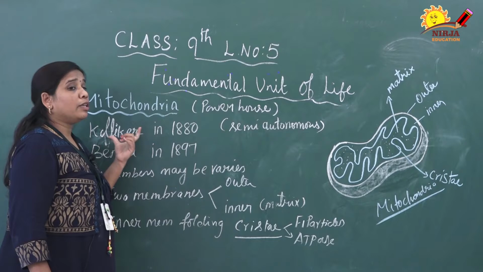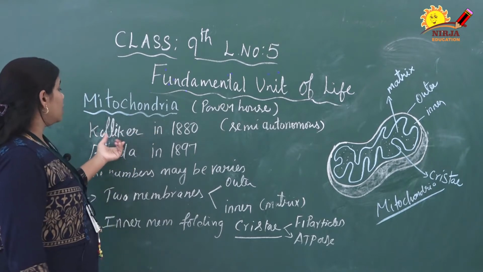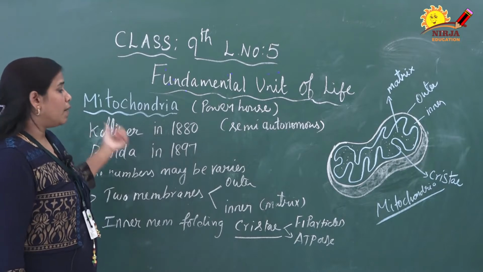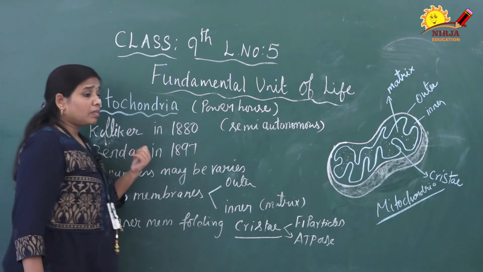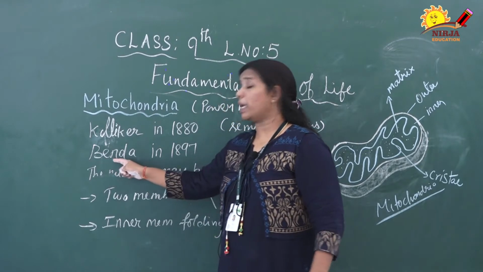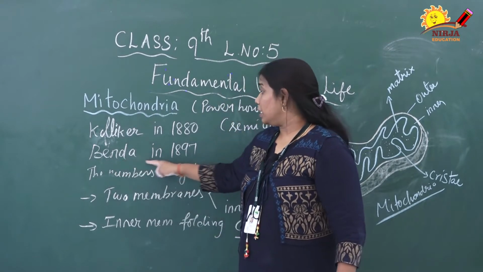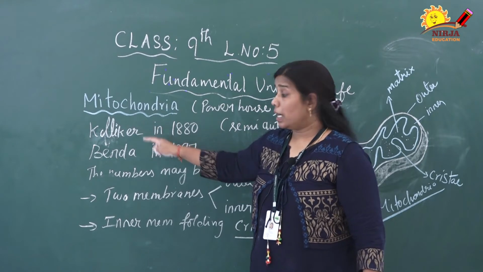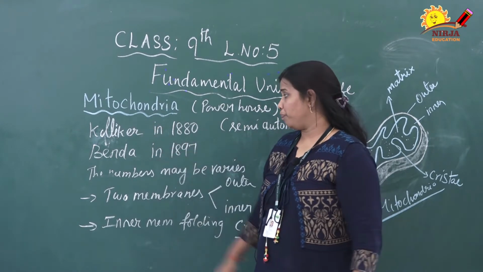Mitochondria was first discovered by Kolliker in the year 1880. He is the first man who discovered mitochondria, but the name was given by Benda in the year 1897. So, the discoverer is Kolliker, and the name was given by Benda.